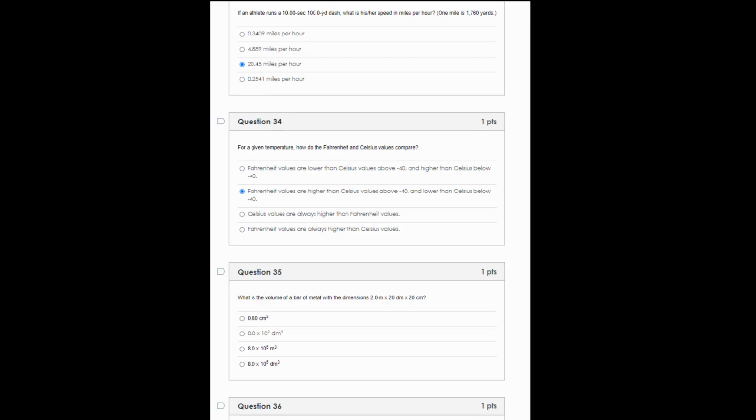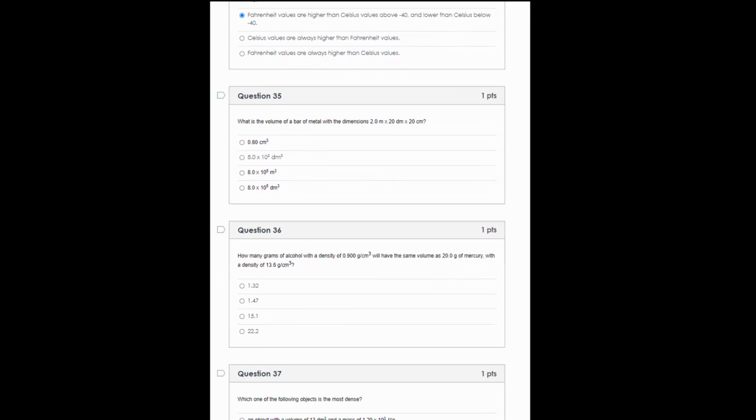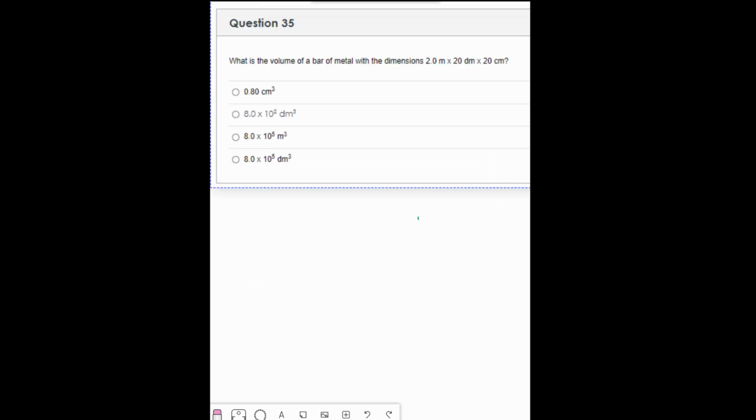Number 35, what is the volume of a bar of metal with the dimensions 2 meters by 20 decimeters by 20 centimeters? We need to get everything into the same unit. I'm going to choose meters. I don't know what the answer is supposed to be, but I do see we have centimeters, decimeters, and meters. Test taking strategy, I would probably convert to decimeters because there are two answers with decimeters, but I'm going to convert to meters because they're kinder in my head.